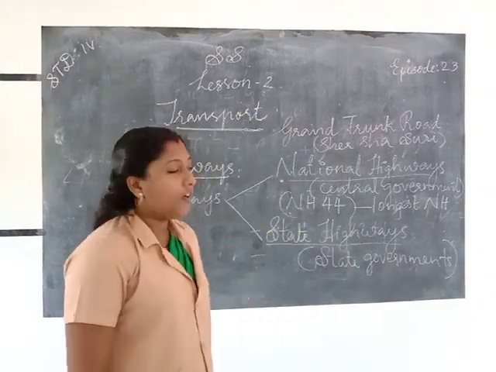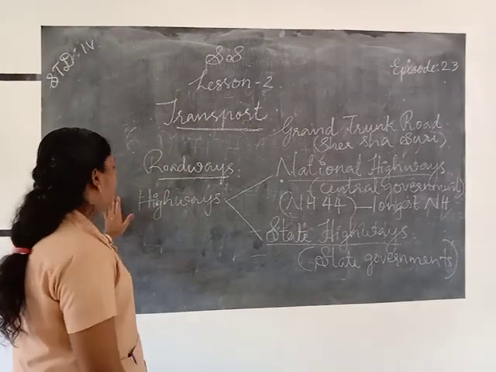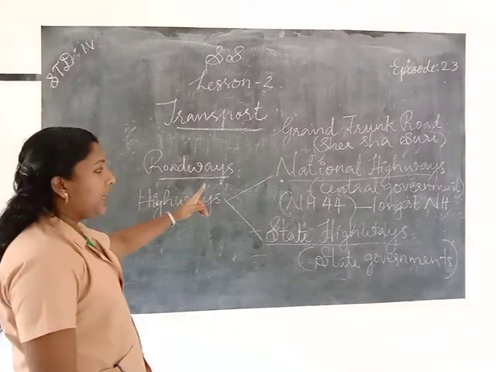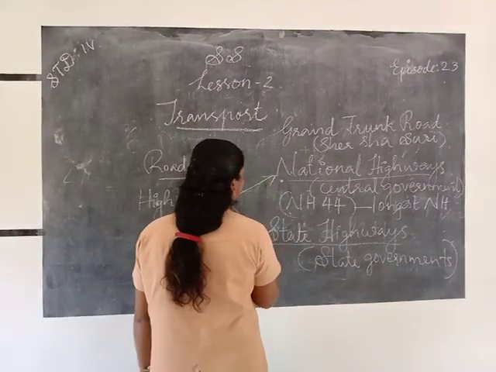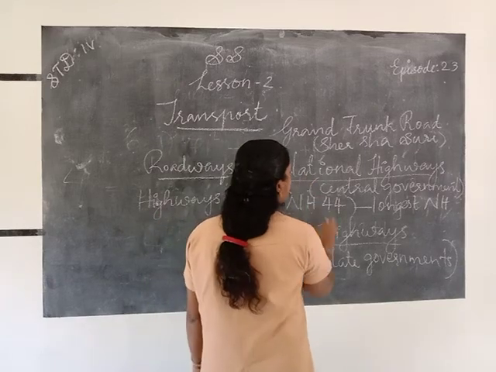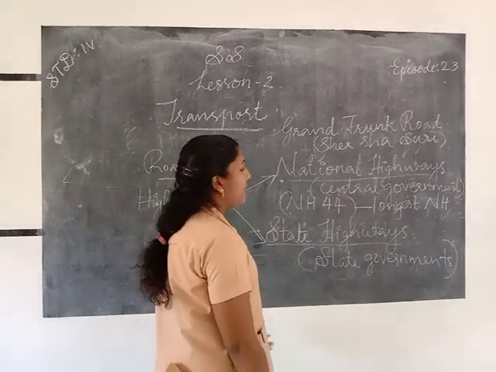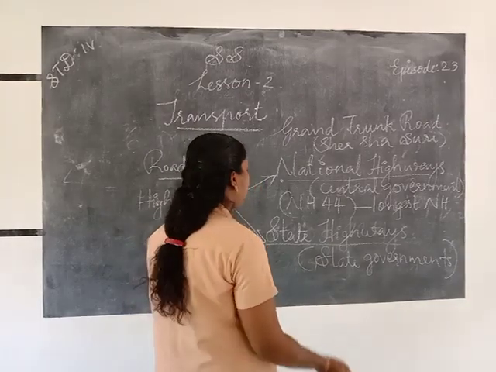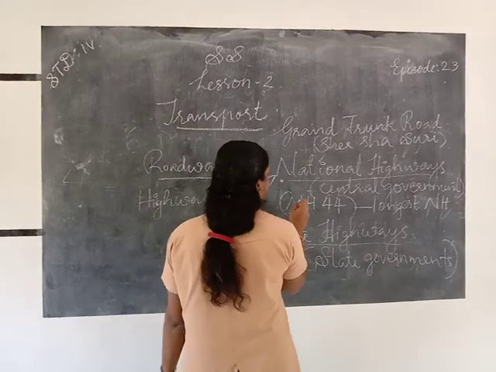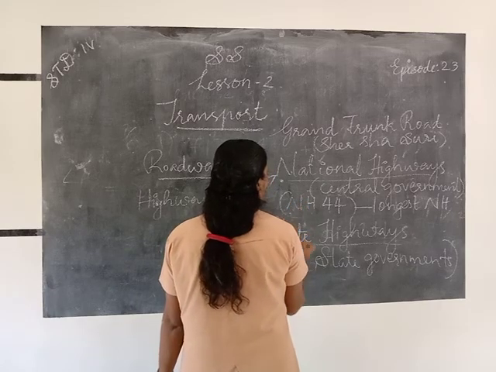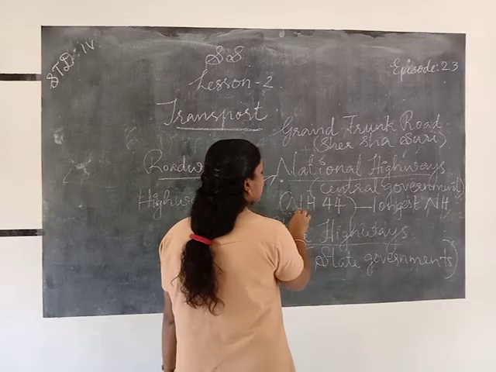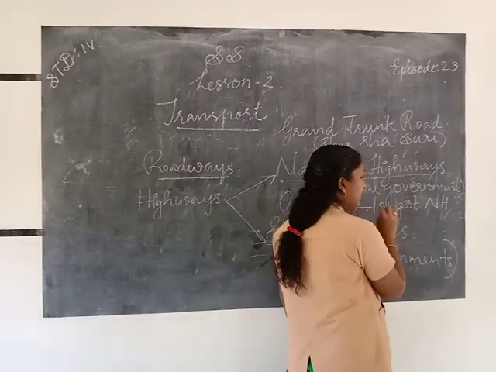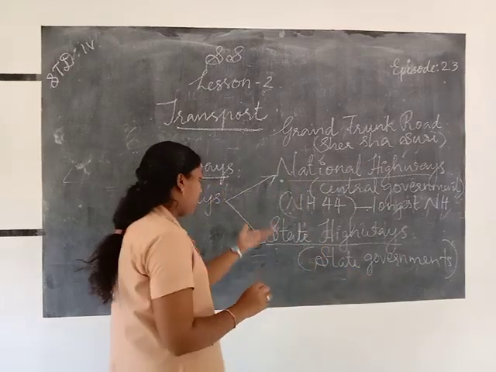Once again, the most important roadway is the highway. Two types of highways are there: national highway and state highway. National highways are maintained by the central government, or government of India. Then next is the state government. One of the longest national highways is NH44, national highway number 44. It is from Srinagar to Kanyakumari. It is the longest national highway, NH44.